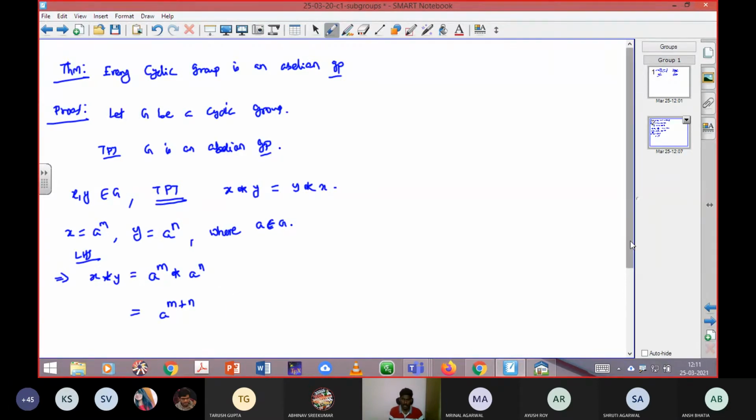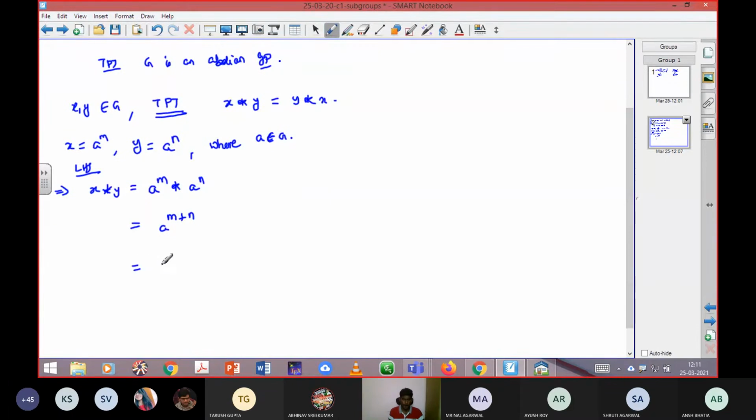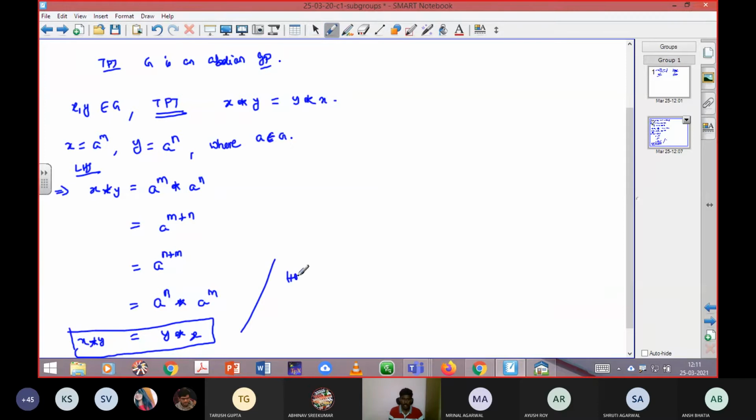After this, it can be written as a power n plus m. Then further it can be split like this: a power n star a power m. This is nothing but y star x. So you started the assumption with x star y, and you proved y star x. Then finally I can close like: hence